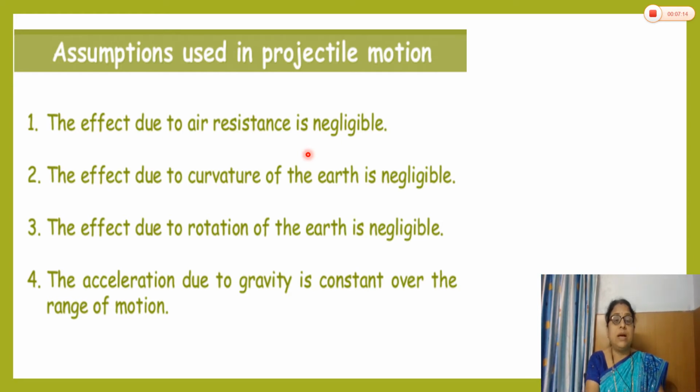The effect due to the curvature of the earth is negligible also, because the parabolic path is a short distance. The effect due to rotation of earth is negligible, and the main assumption is that the acceleration due to gravity is constant over the range of motion. So these are the assumptions used in the projectile motion.